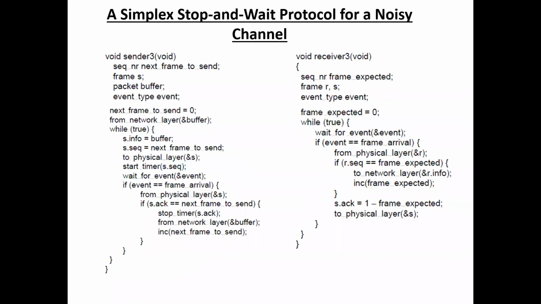Next one is the simplex stop and wait protocol for a noisy channel. Here there is an error in the flow, and there is also error. A simplex stop and wait protocol for a noisy channel means that noisy channel has errors in the data.